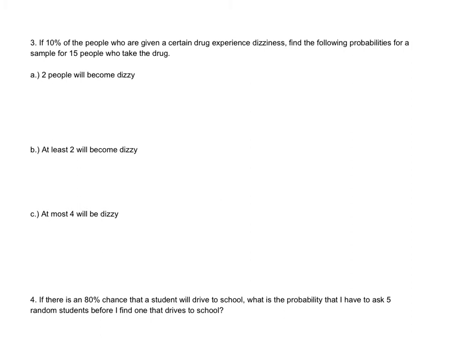So we're going to do N choose R, so 15 choose 2, times the probability of success, which is 0.10, raised to the power of R, which is 2, times the probability of failure, which is 0.90, raised to N minus R, which is going to be 13. So plugging this into the calculator, we're going to get 0.2669.